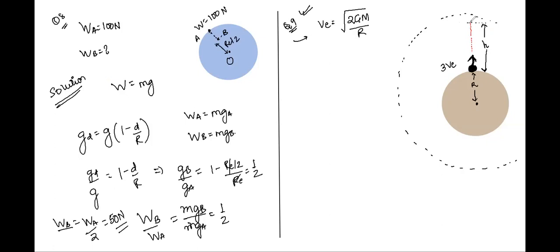Now as it goes away to a very large height, at some point it will just stop momentarily. What will be its kinetic energy? If it stops momentarily at this point, zero, because the velocity is becoming 0. It will definitely have some potential energy.